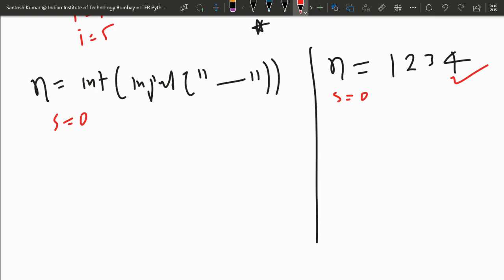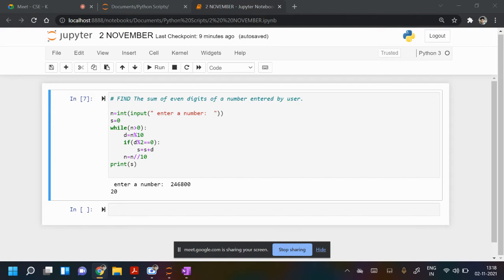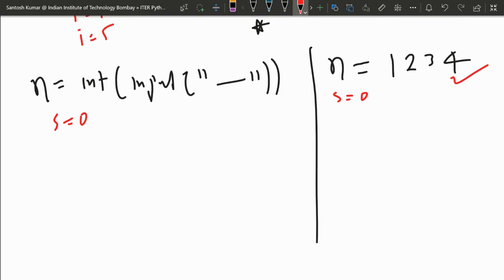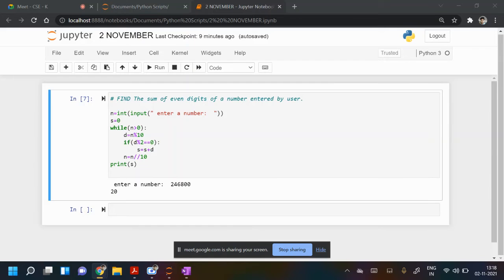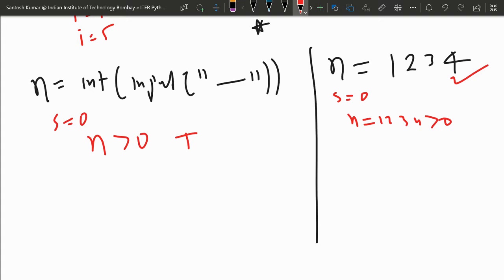Left side I'm writing code, right side execution. While n is positive, so n here is positive, correct? So while n is positive, it is true. n we have 1 2 3 4, which is positive, so it will run the body of the loop. So d will be the remainder when n is divided by 10. When you divide 1234 by 10, the remainder will be 4. So d is 4 now.